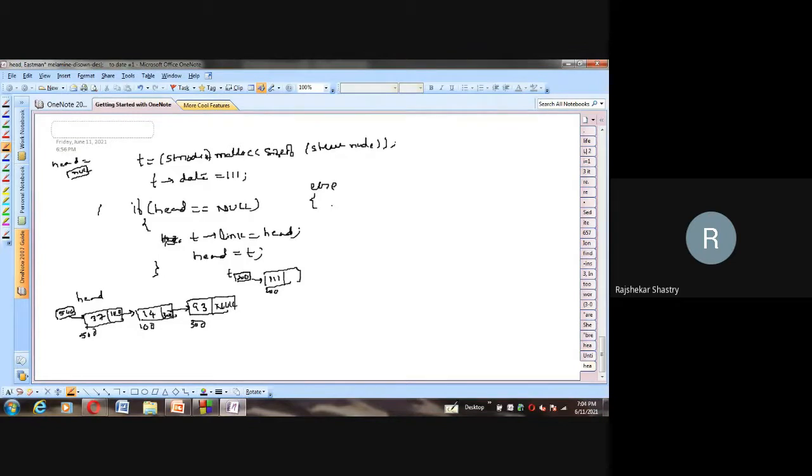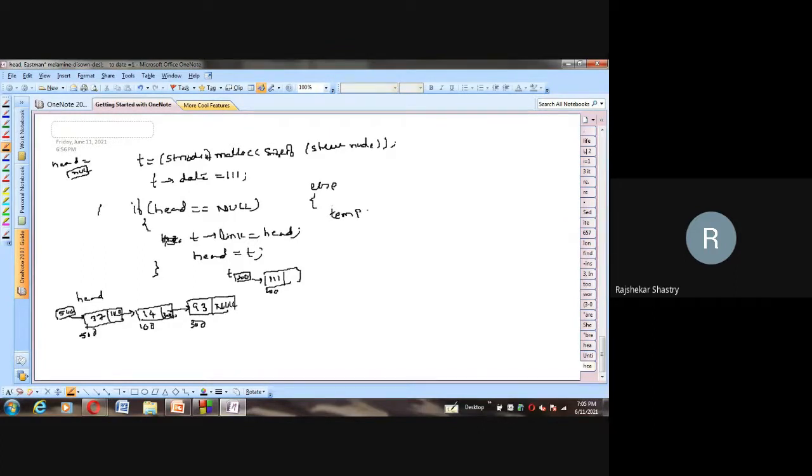Otherwise, we never disturb the head pointer. So here also the same. Don't move the head pointer. Take a temporary pointer. With the help of the temporary pointer, you travel, you navigate from one node to the other. So that's why in the else case, the very first step is temp is equal to head.